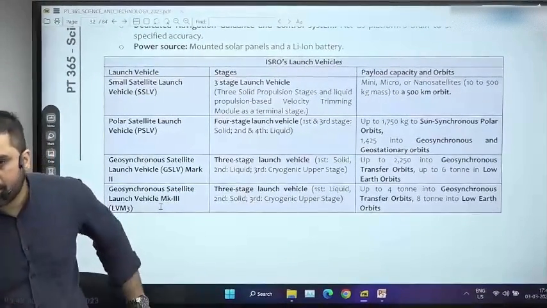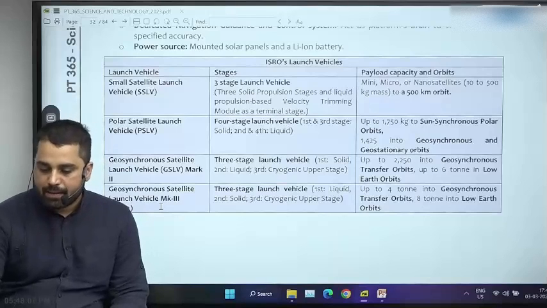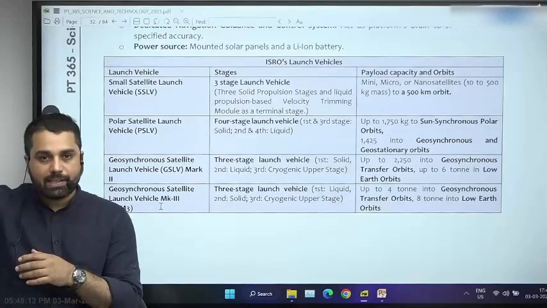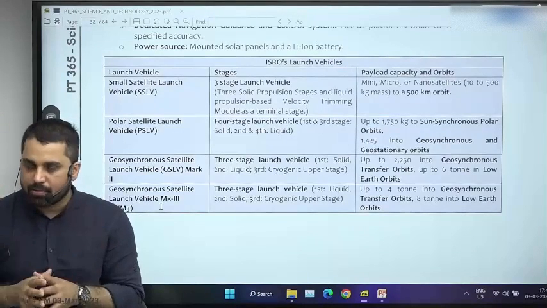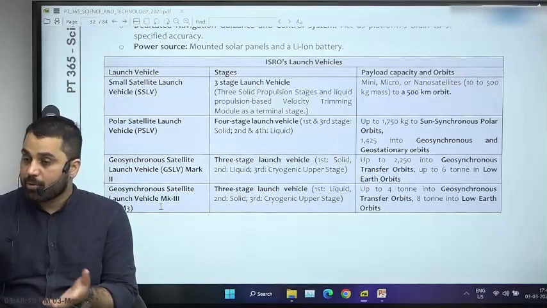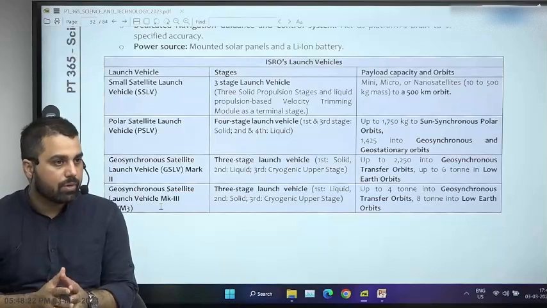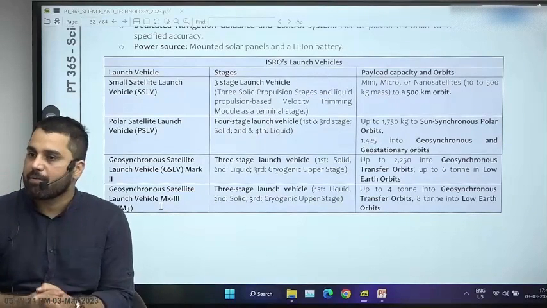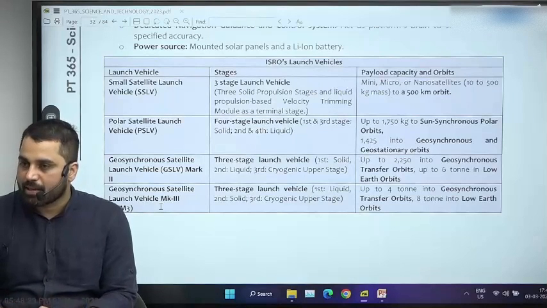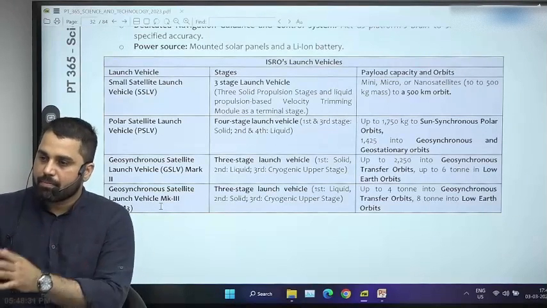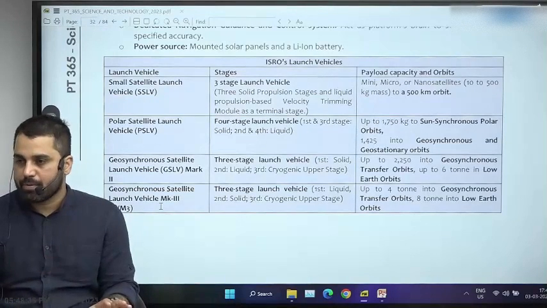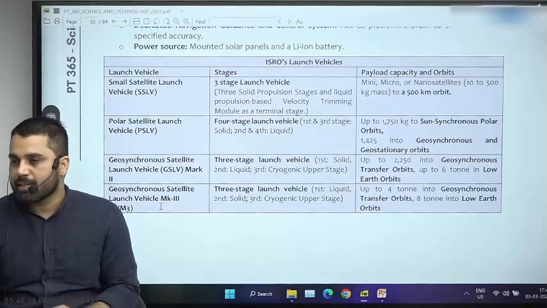Another very good reason for such a combination is that in higher stages, once one stage is separated, controlling them is better with a smaller rocket. You can control it in a better manner. So wherever you require more control over your rocket, often we will use liquid fuel. Whenever the requirement is only thrust, and the focus is more on thrust, less on control, we will focus on solid fuel. Wherever you can use solid fuel, we will try to use solid fuel simply because it is cheaper.